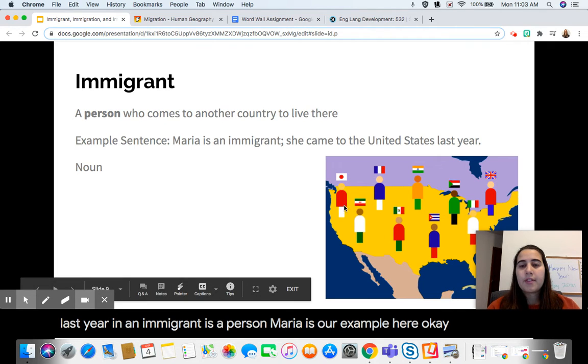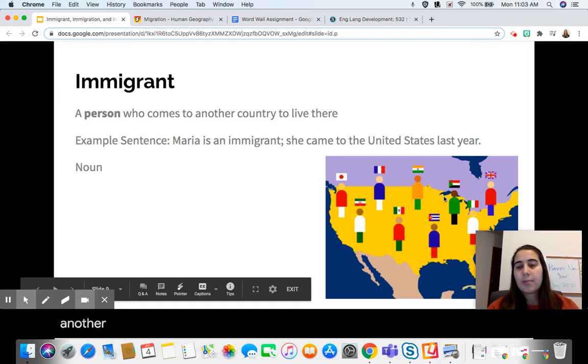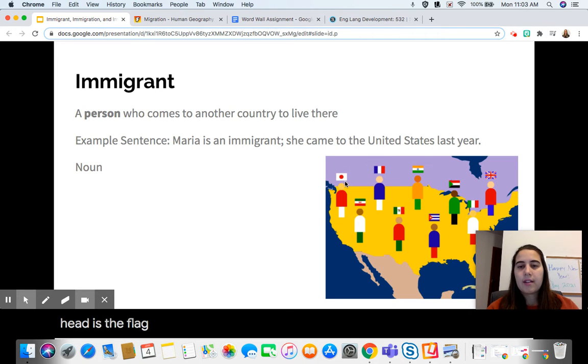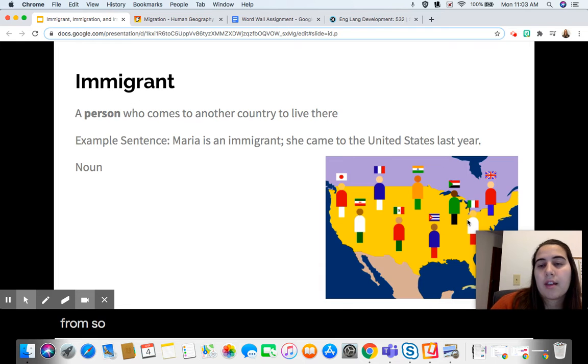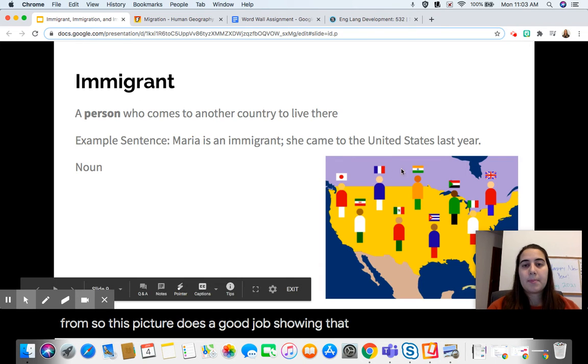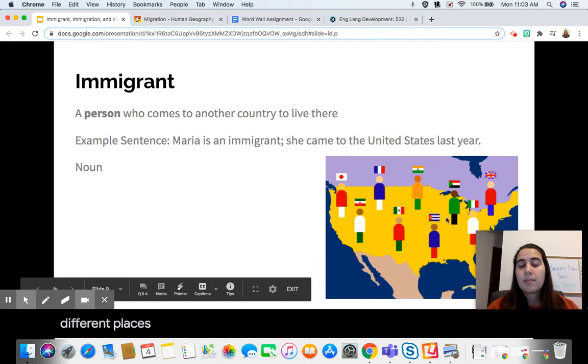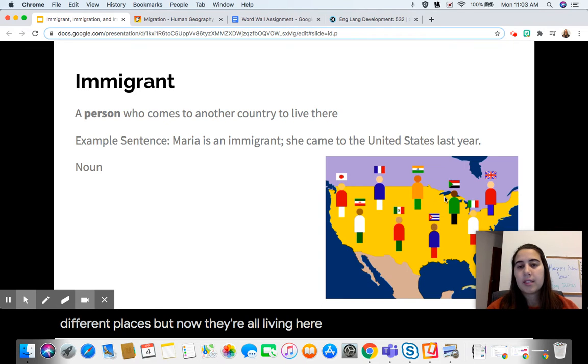Okay, so here is another picture that we have, and this is the map of the United States. People are standing on it, and here we have lots of different people. Above their heads is the flag of the country that they came from, that they immigrated from. So this picture does a good job showing that people come from all different places, but now they're all living here in one spot. They came, so they're an immigrant. They're a person that moved.